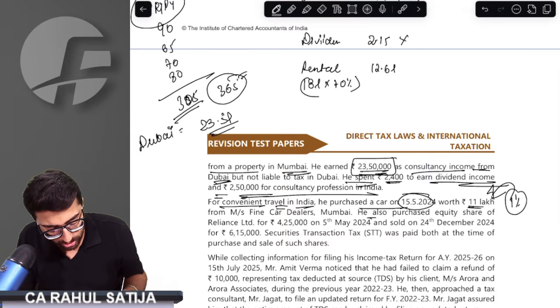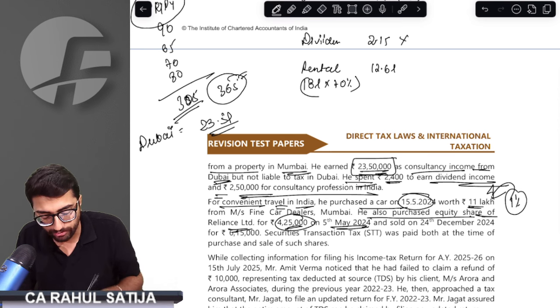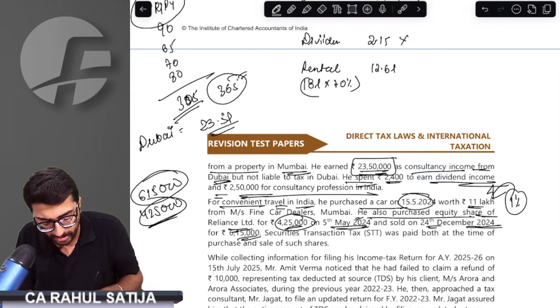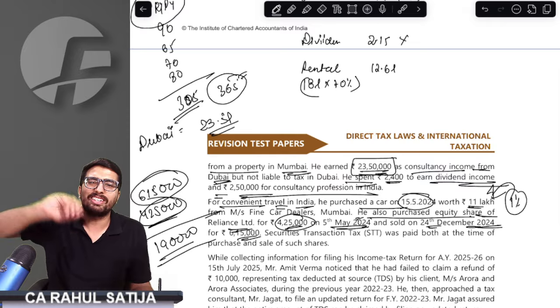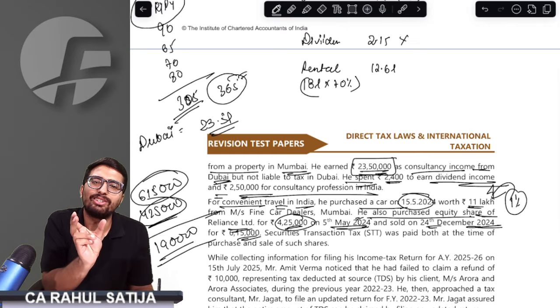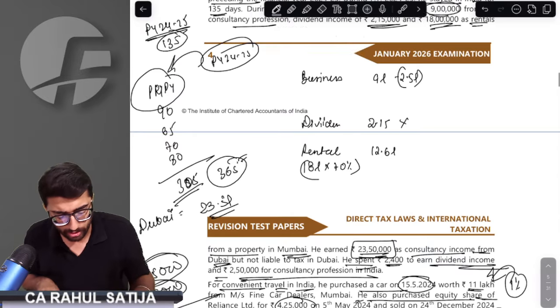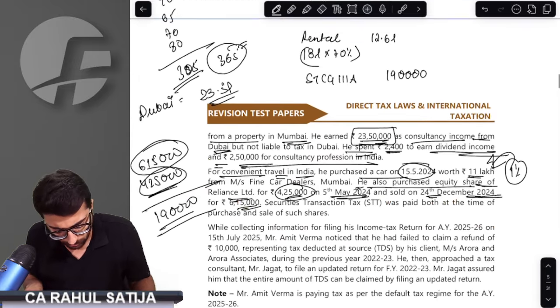Got it, sir. He also purchased equity shares of Reliance on 5 May. He purchased shares for 4,25,000 rupees on 5th May and sold in December 2024 for 6,15,000. That means he sold shares for 615, bought for 425, so he earned a capital gain of 1,90,000. Since these are Reliance shares, they are listed shares, and he is selling them within 12 months. So these are short-term capital gains under 111A, that too 1,90,000 rupees. That would be the amount of capital gain.